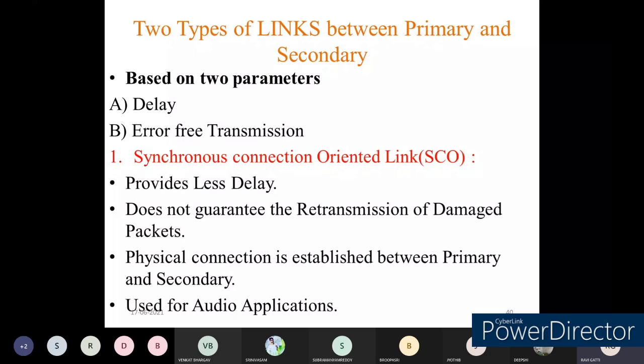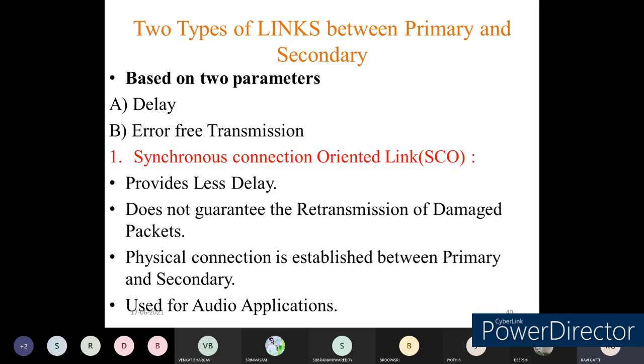Since the devices are synchronized, no external signals are necessary for the data transmission. It does not guarantee retransmission of damaged packets, because it does not have any error control mechanisms.